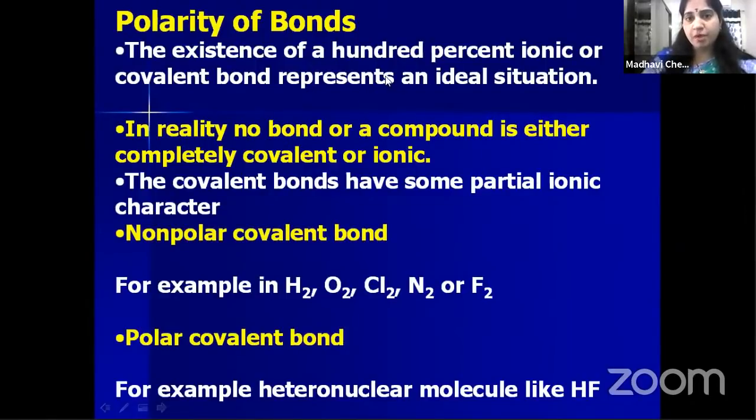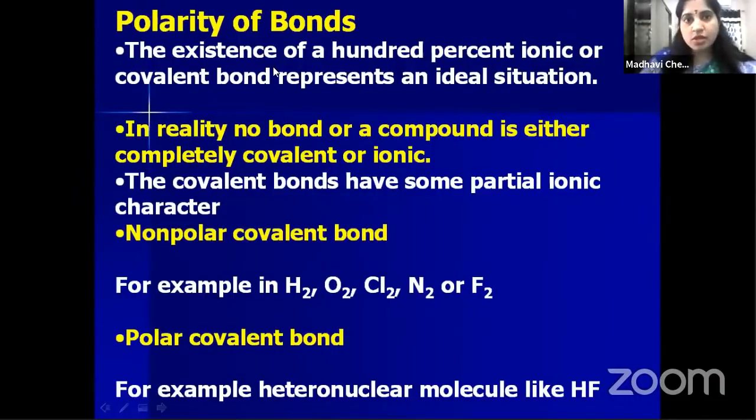A perfect ionic bond and perfect covalent bond is an ideal situation. We cannot get it. It means that ionic compounds have some covalent nature, and some covalent compounds have some ionic nature.